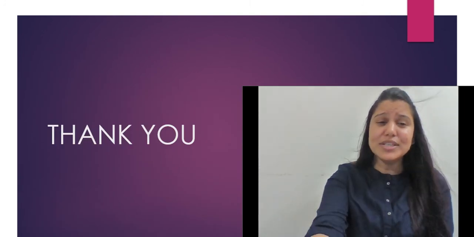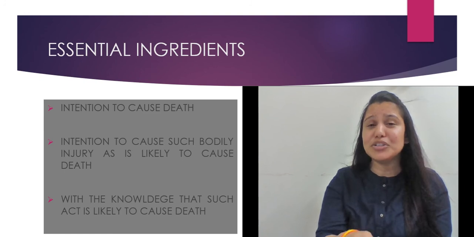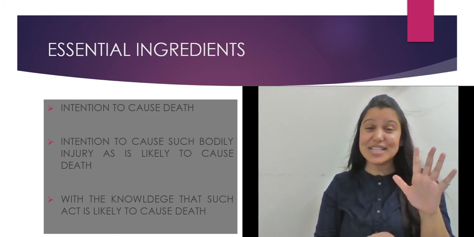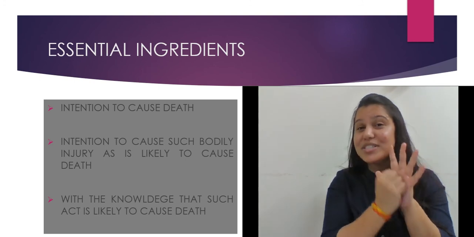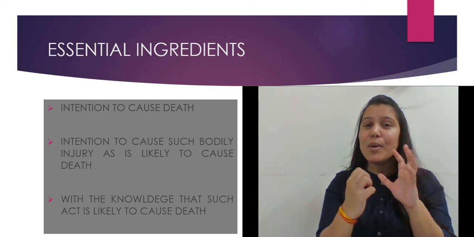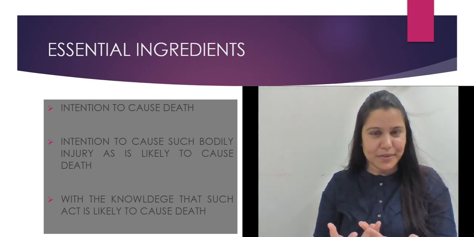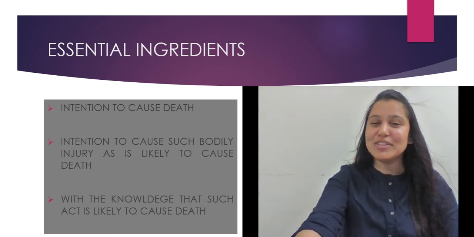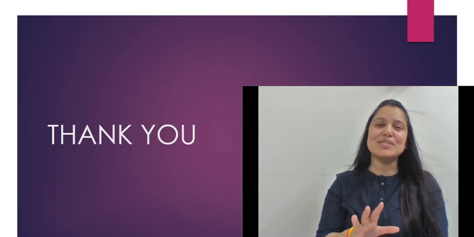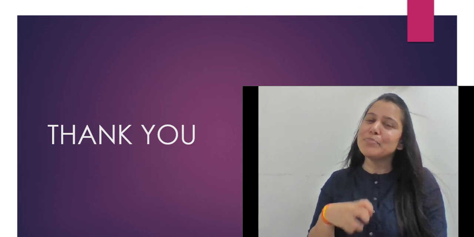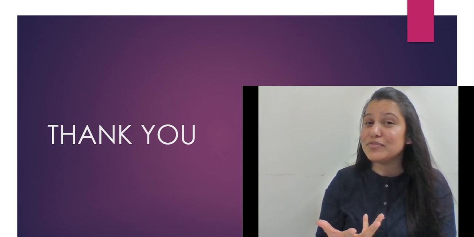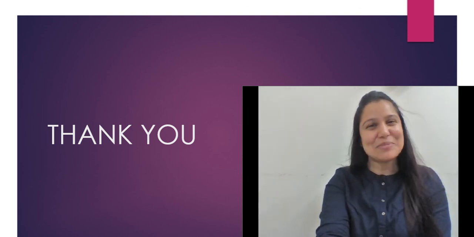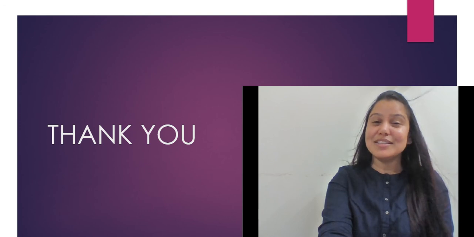So with this, we can say that these are the ingredients of culpable homicide, and as we have seen, it is the genus and murder is the species. So, of course, murder is going to have these elements, but in a more aggravated form, right? And these are the essentials of culpable homicide. I hope with this you are clear with culpable homicide, and in part 2 we'll see murder and the aggravated form, and how it is a bit different, right? Till then, keep studying, keep revising, and thank you so much for listening.